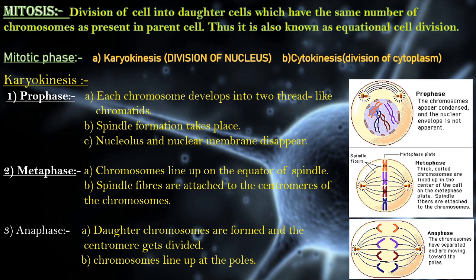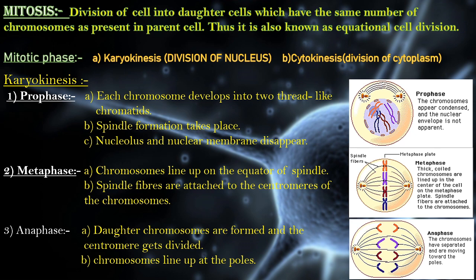Next comes metaphase. What happens in metaphase? In metaphase, the chromosomes line up on the equator of the spindle. That means the chromosomes line up in the equatorial plane. Next, the spindle fibers get attached to the centromeres of the chromosomes.